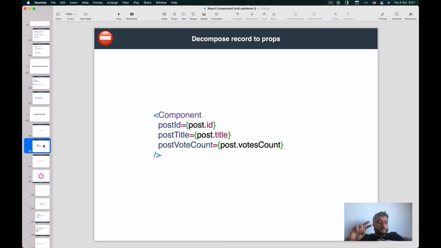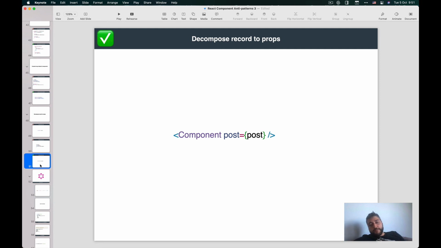The slightly better version is manually passing post ID, post title, and post vote counts, because those are the things we need. And this is slightly better, but still, every time we need something, we have to do this. I think the better option is just to pass the entity object as it is.